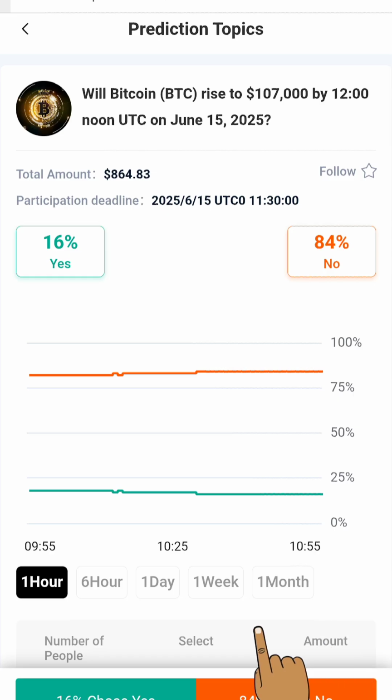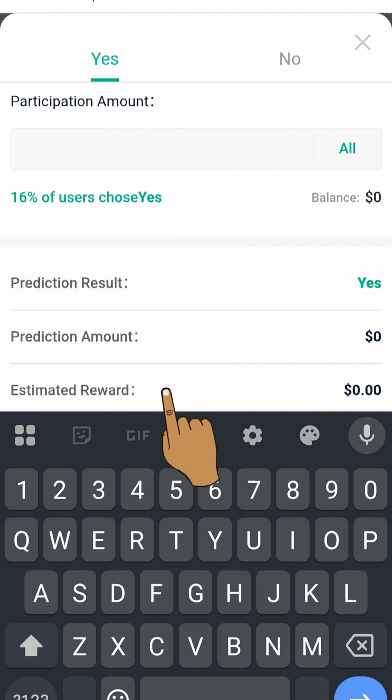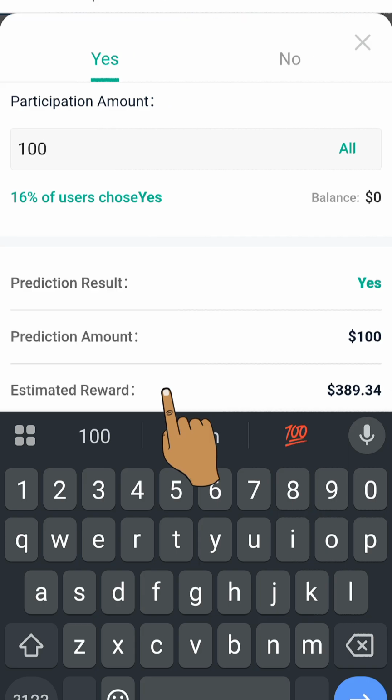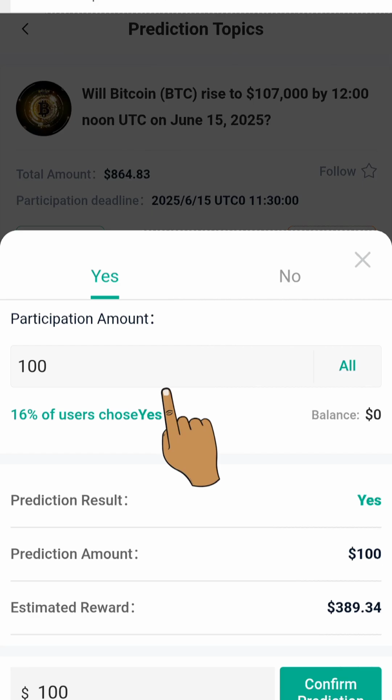So let's assume you believe that it will get to $107,000 by June 15th. You just click on this button here. Then here you're going to put in how much you want to put into this game. Let's assume you want to put $100. You want to put in your 100 USDT here. Then if you come down here, you choose yes.